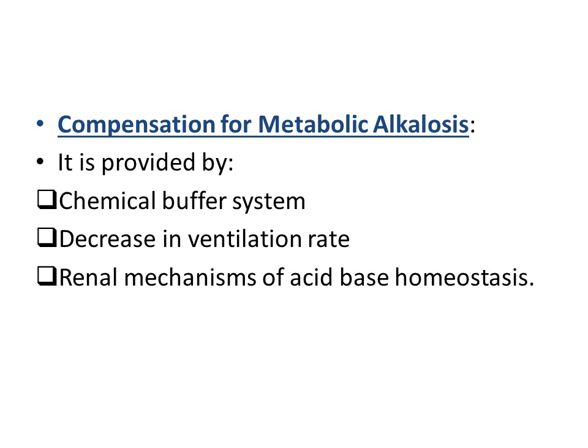So now I am going to discuss the different compensatory mechanisms that come into play to bring the pH back to normal in case of metabolic and respiratory alkalosis. In case of metabolic alkalosis, compensation is achieved by the chemical buffer system, which are the intracellular and extracellular buffers, and a decrease in ventilation rate. So what does a decrease in ventilation rate achieve?